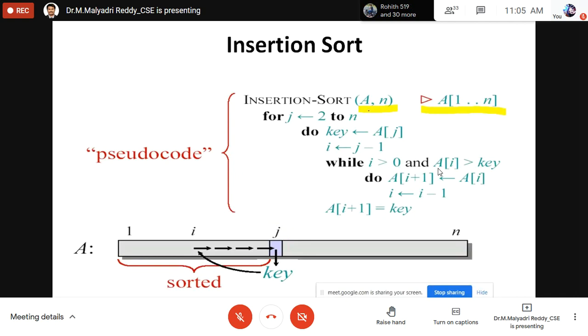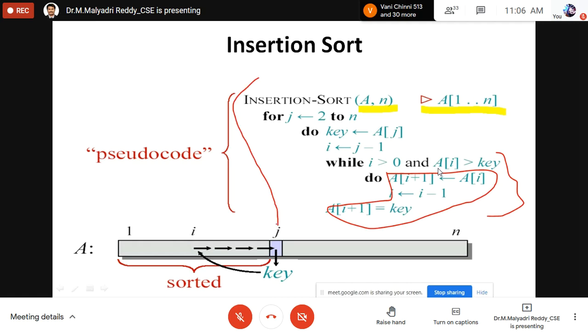Using the for loop, j from 2 to n, so the comparison starts from the second element onwards. The key element is compared with the jth element. If i is greater than 0, this procedure is repeated and the element positions are swapped. This is the insertion step. For this, we have to calculate how much space and how much time is required. These are the main factors to analyze the algorithm.